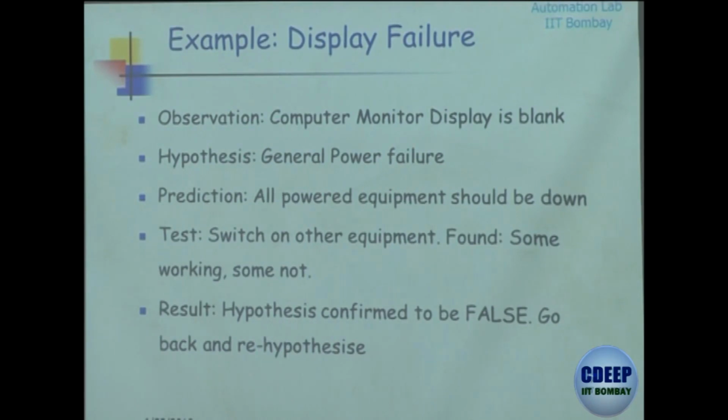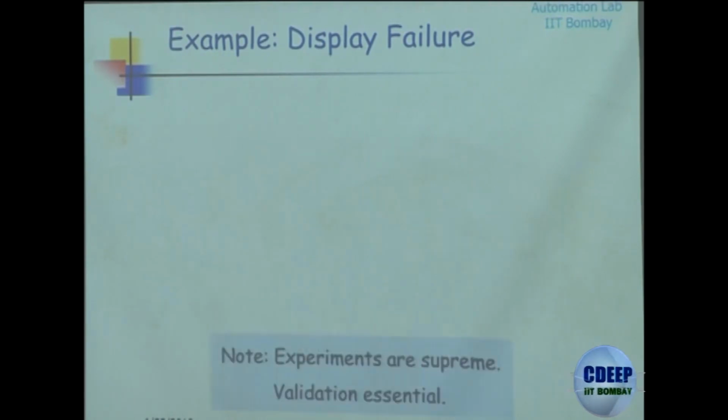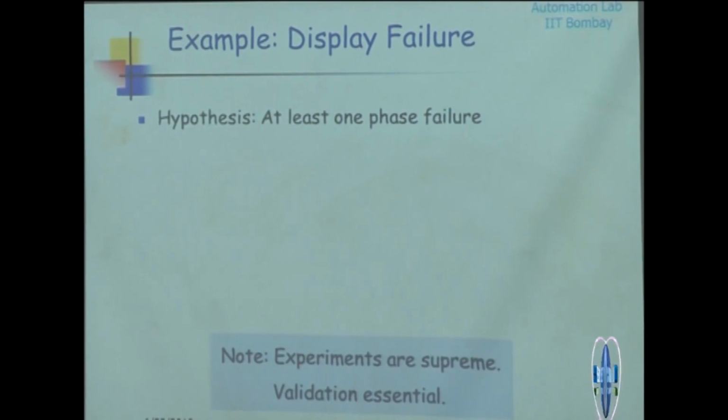So within a room there are multiple phases. And I have this hypothesis that one particular phase has failed. So what do you do now? See, if you come up with a hypothesis, you should be able to predict something else which has the same causative mechanism. If this hypothesis is true, something else should happen. What is it? Yeah, then you give an experiment.